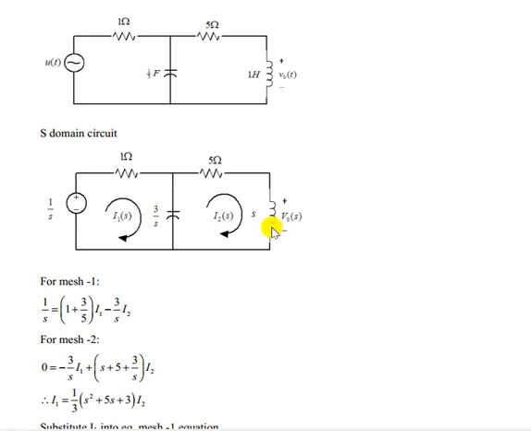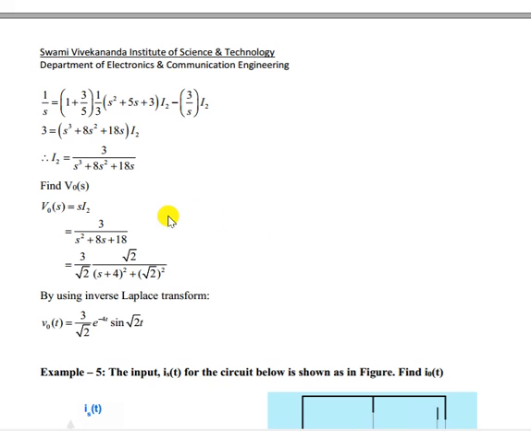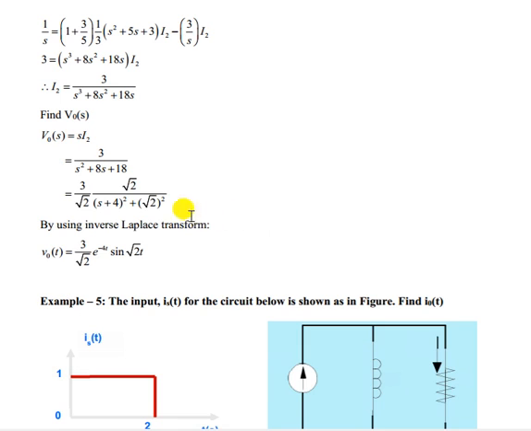Now V0 is nothing but I2 into S, which is the inductance value. So V0 is S into I2. So we got this expression after algebraic calculation. Now in this expression, this is factorized in the form of S plus 4 whole square plus root 2 whole square. Okay. That means what?